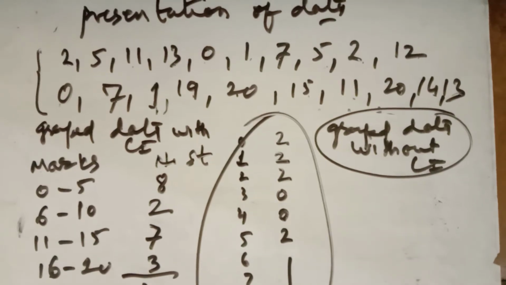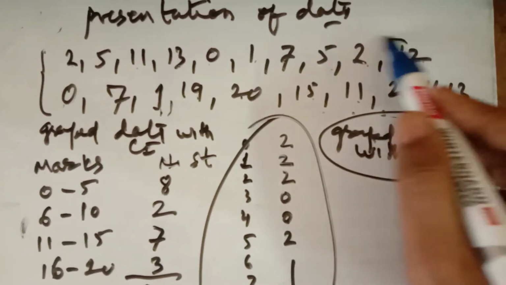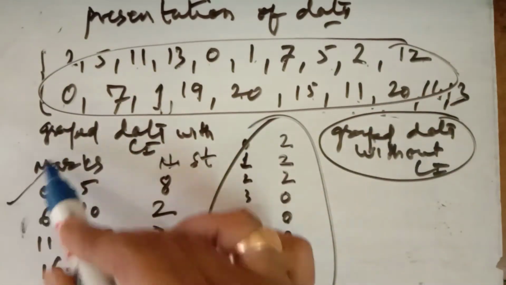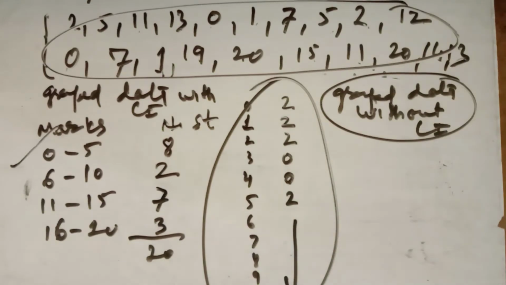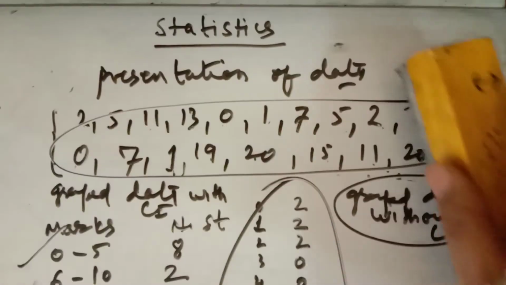So this is the representation of the data, which is the ungrouped data. Then we have the group data with the class interval. Then we have the group data without the class interval. So this is how we can represent our data.